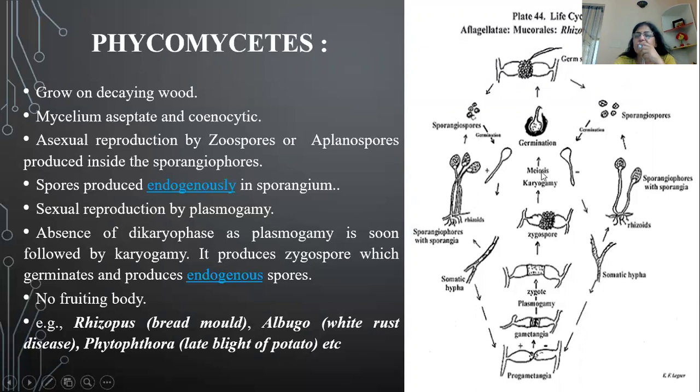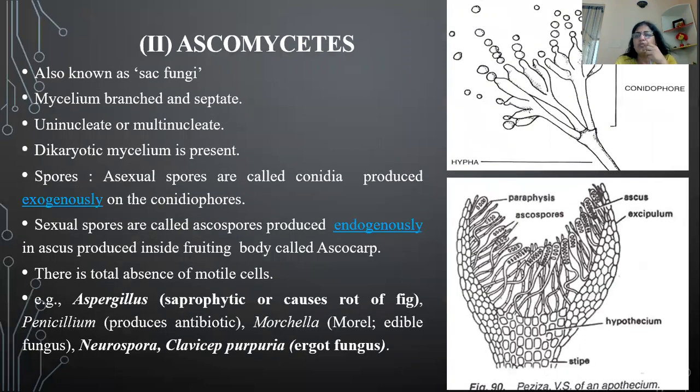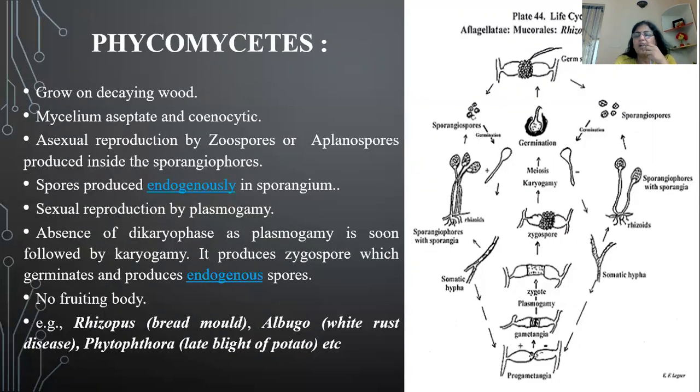That diploid structure, or zygote, divides by meiosis, reduction division, and germinates to produce a new hyphae. So as you can see here: plasmogamy, zygospore, karyogamy, meiosis, germination, and again a new hyphae is produced.